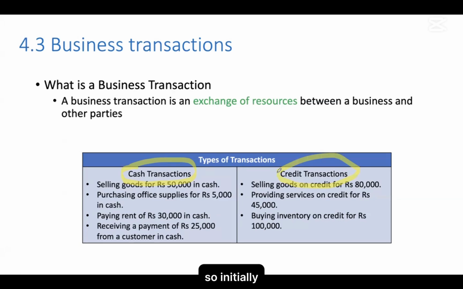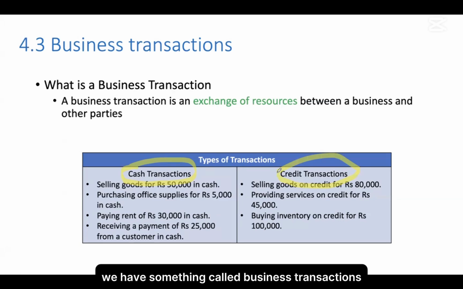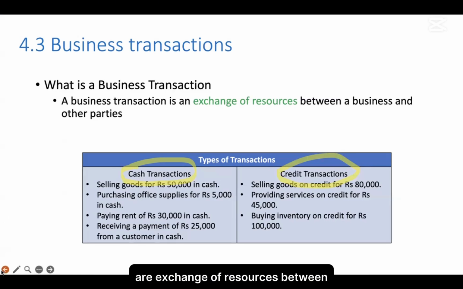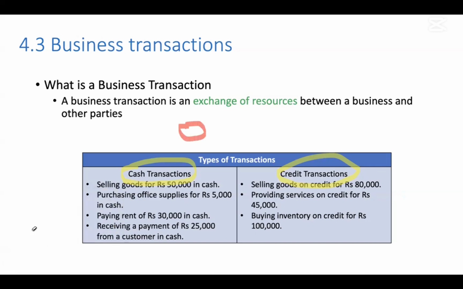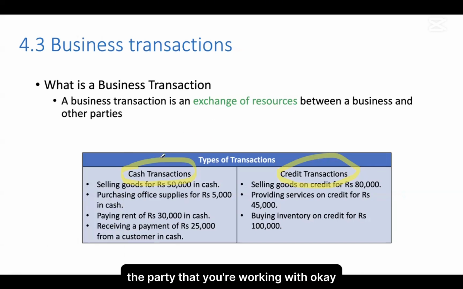Okay, so initially we have something called business transactions. Business transactions are exchange of resources between two parties. What are those two parties? One is the business and the other one being the party that you're working with.